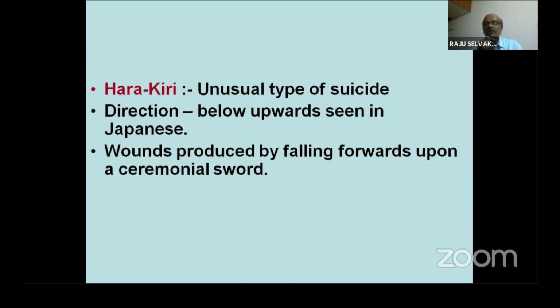You might have seen it in movies, English movies. This is called harakiri. Harakiri is an unusual type of suicide. The direction is from below upwards, seen in Japanese cases. Below the abdomen they will stab, the entry point is low and the direction will be upwards.